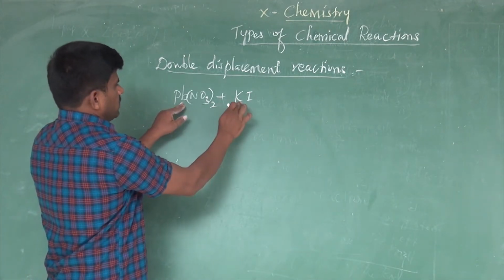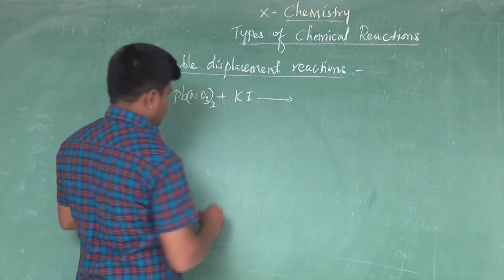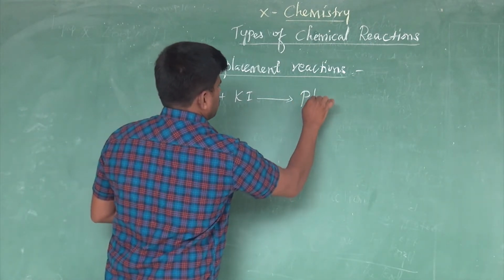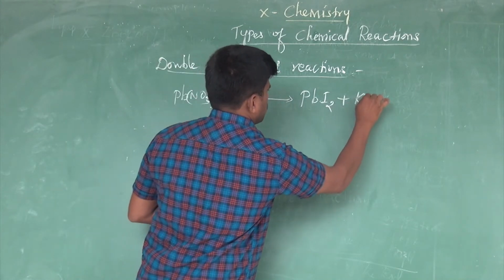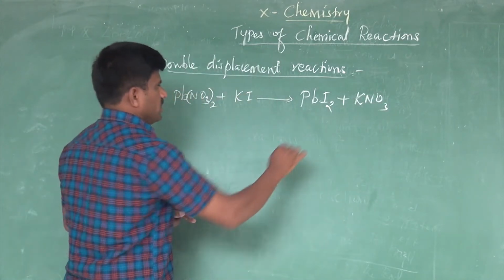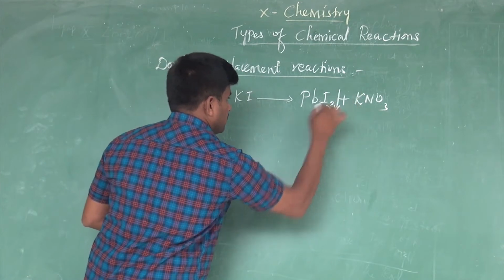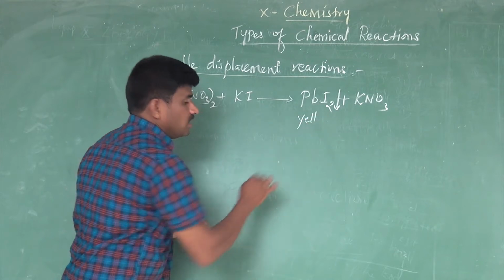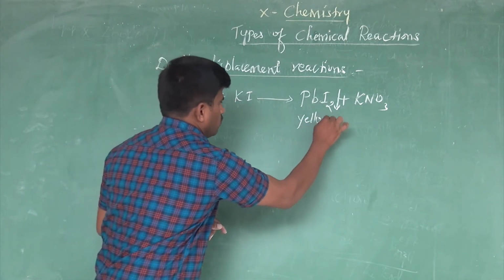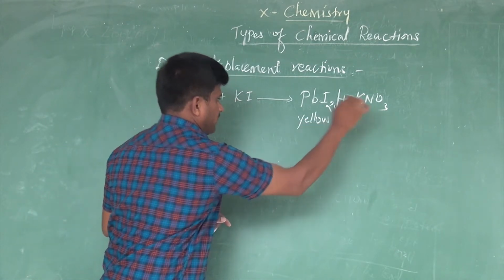When lead nitrate is mixed with potassium iodide, the product obtained is lead iodide, and the additional product is potassium nitrate. Here lead iodide is obtained in precipitate form. What color precipitate do you observe? You are observing yellow color, no? That yellow precipitate is obtained.